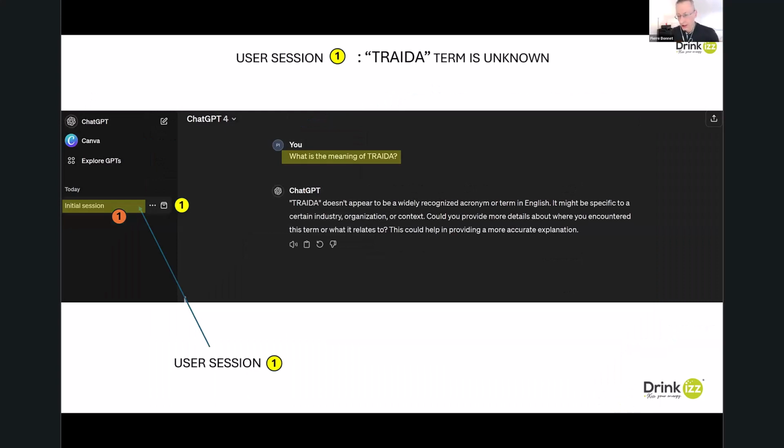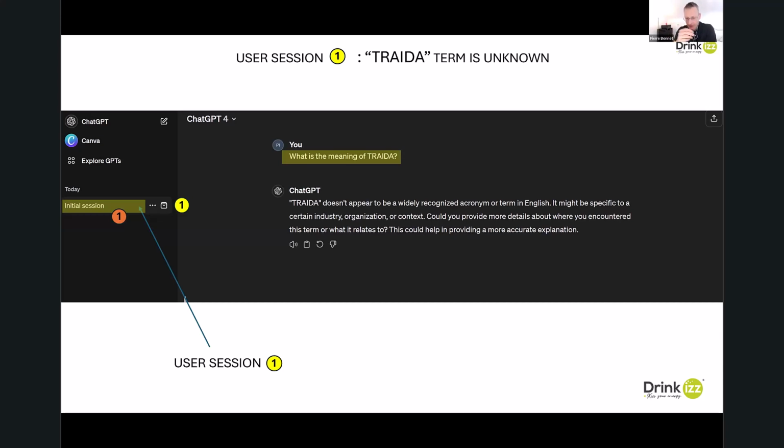As an example, I am here in a first user session, the initial session, and I ask ChatGPT 4, basically the AI used by everyone on the market, the generic version: what is the concept I named Treda? Treda is a concept I use in my business as a consultant. This is a framework I created. So in the basic version of the AI, ChatGPT doesn't know what Treda is, and it is normal because this is really specific to my own knowledge. No one can know this concept before I train them regarding this approach.